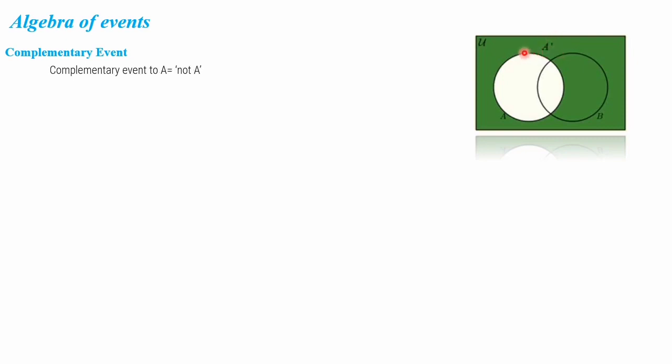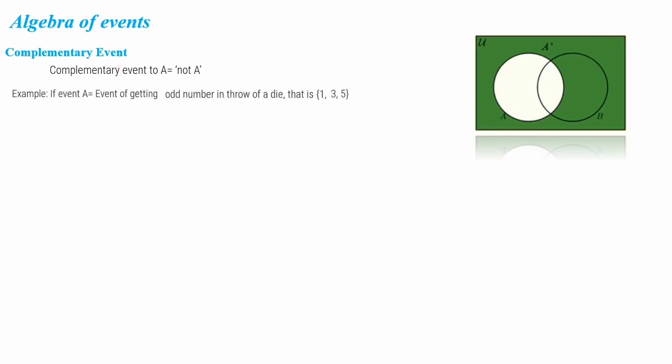In the Venn diagram there are 2 circles representing 2 sets, and the complement of A is the green shaded portion, which is outside of the circle A. A is called the set A, event A, and whatever portion lies outside of event A, which does not belong to A, that is not A, is the complement of the event A.